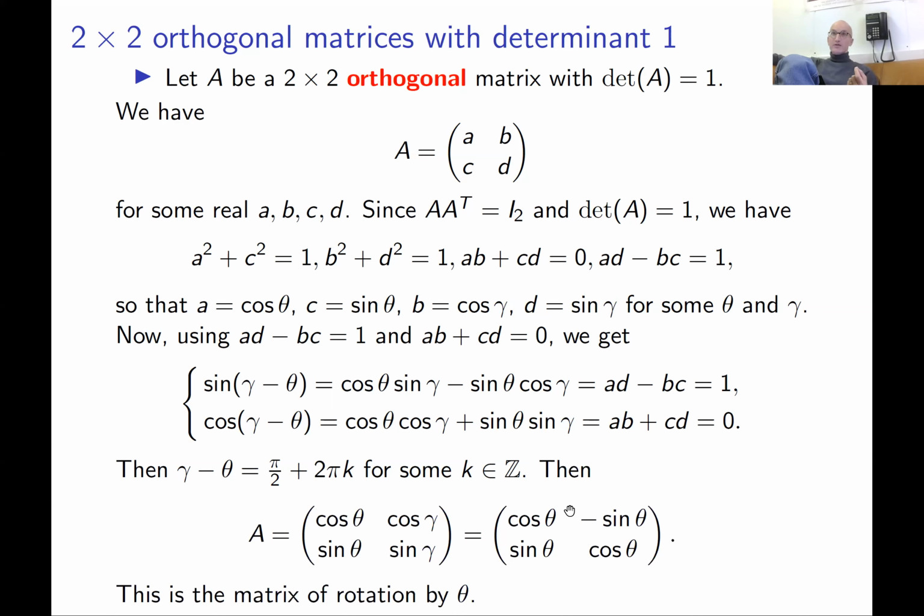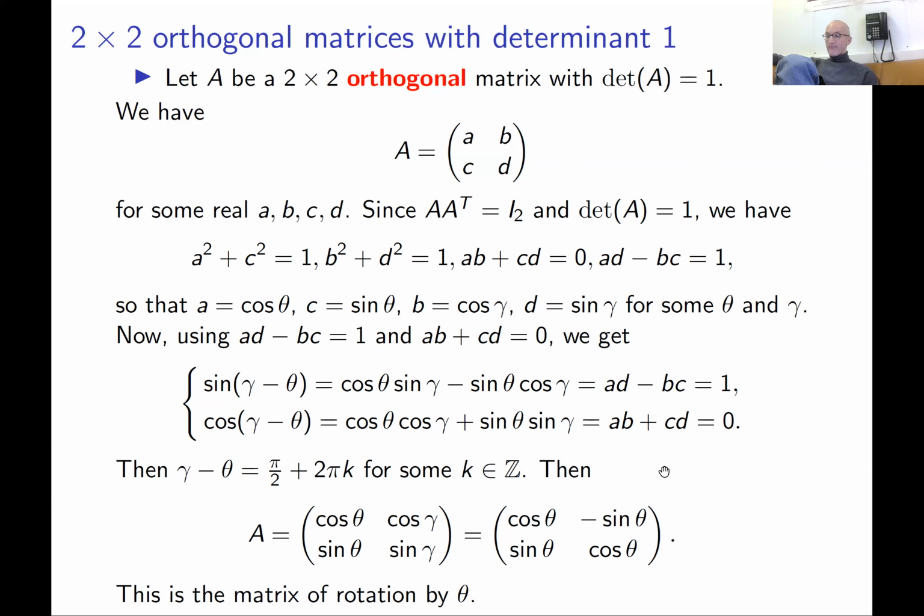So if you multiply these two matrices, it should be the matrix of rotation by gamma plus theta. And if you check corresponding entries of these two matrices, you get these formulas for the sine of sum and cosine of sum of two angles, or the difference. It doesn't matter. Okay, basically what I just want to say is that trigonometric formulas like this, which you probably learned in school, can be derived from multiplication of matrices that correspond to rotation.